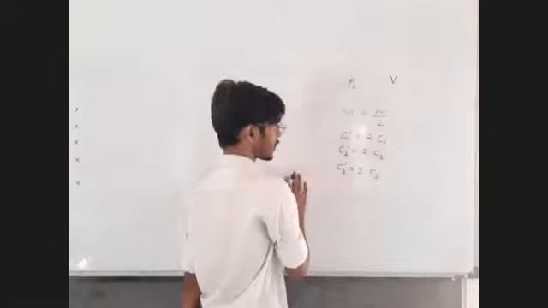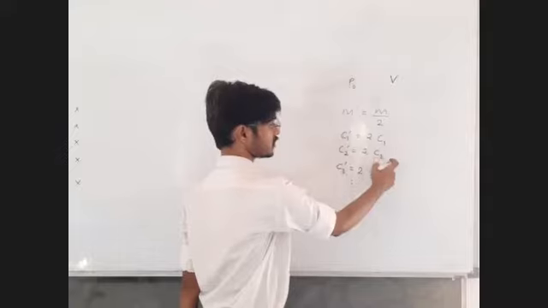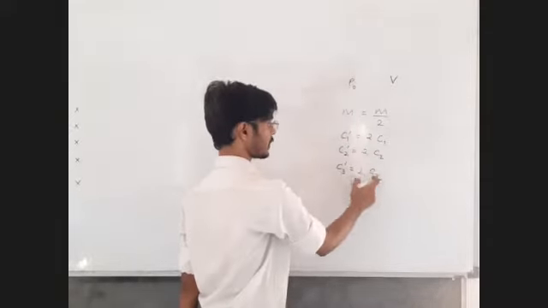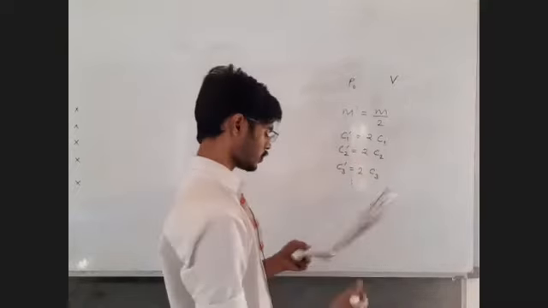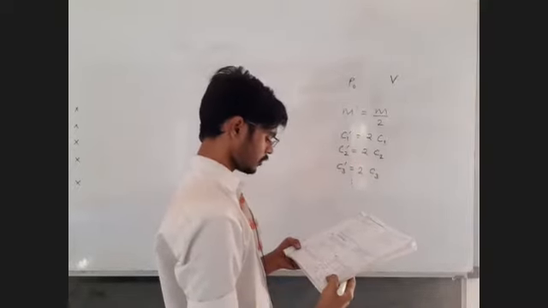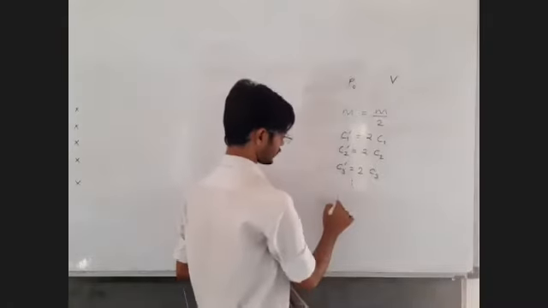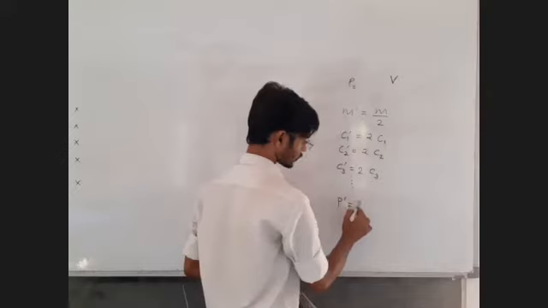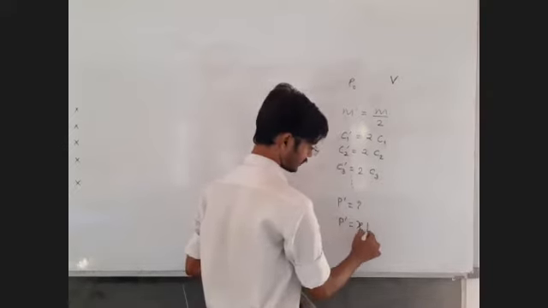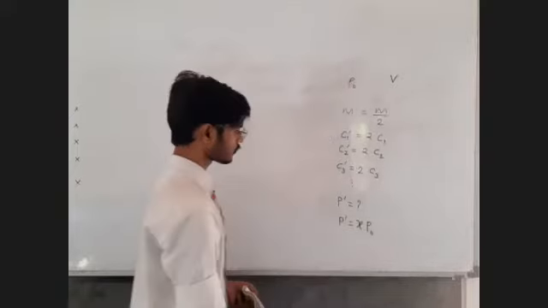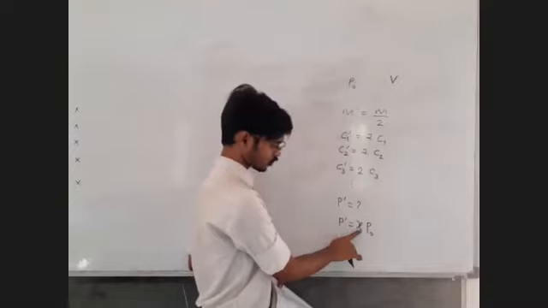Masses of all the molecules are halved, but we know that all the molecules have different speeds, C1, C2, C3. All these speeds are being doubled, and in this way we get the final speeds. Then the resulting pressure P, the final pressure P dash, is equal to question mark, meaning the final pressure P dash is how many times the initial pressure. You may be asked to find out x as a numerical type question.